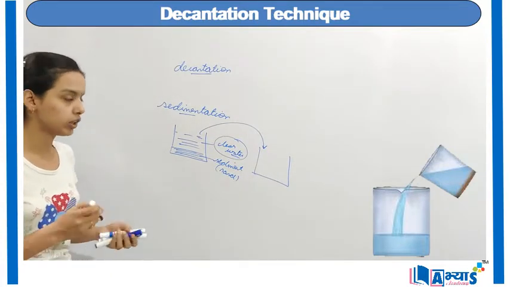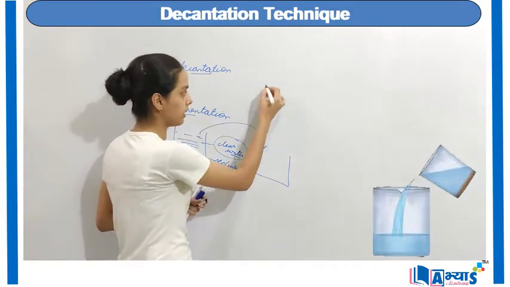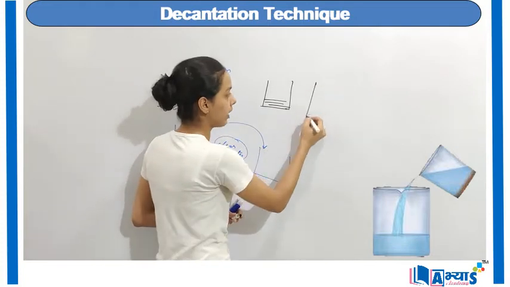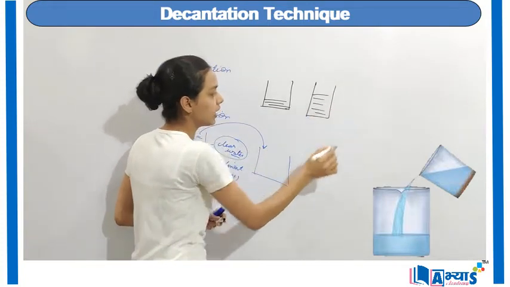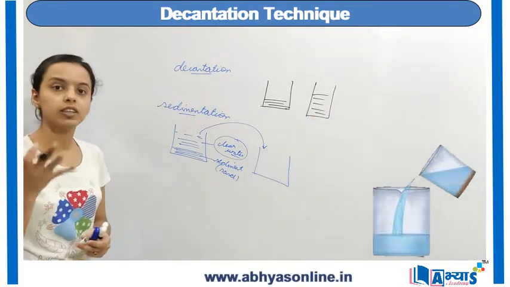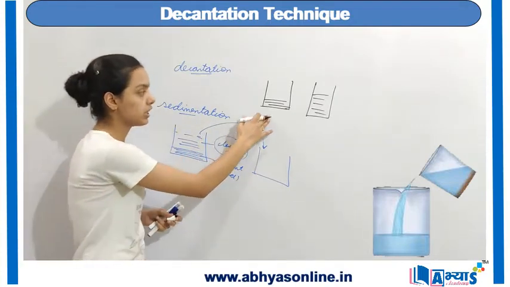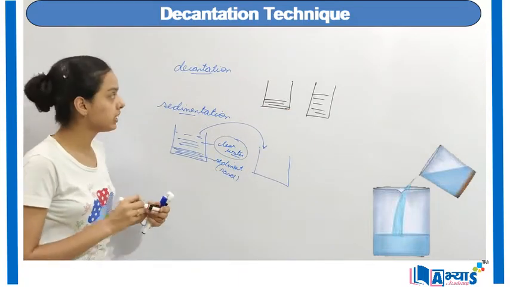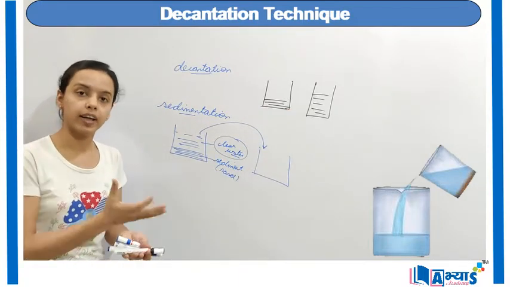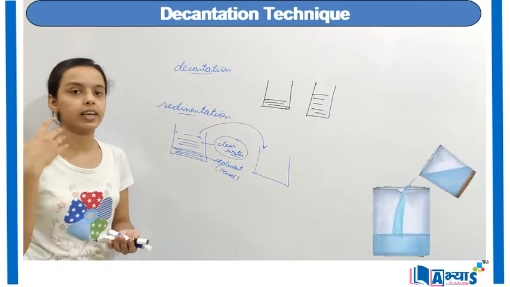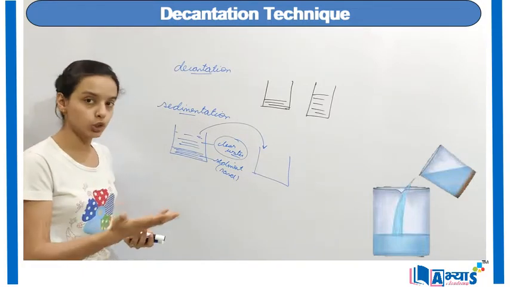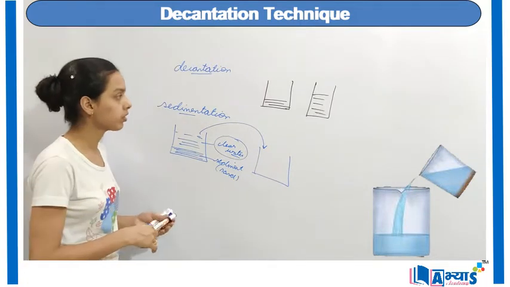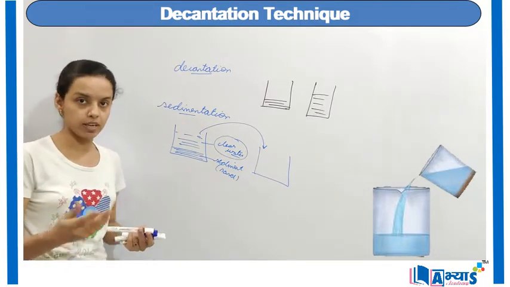After decantation, we will actually get two beakers. In the first beaker we will have only the sediments, and in the second beaker we will have only the clear water. Hence we can separate the two substances. One was the insoluble solid, that is sand, and the other was the liquid. Hence this process is used to separate an insoluble solid, which can be mud, sand or chalk, from water or from any other type of liquid.